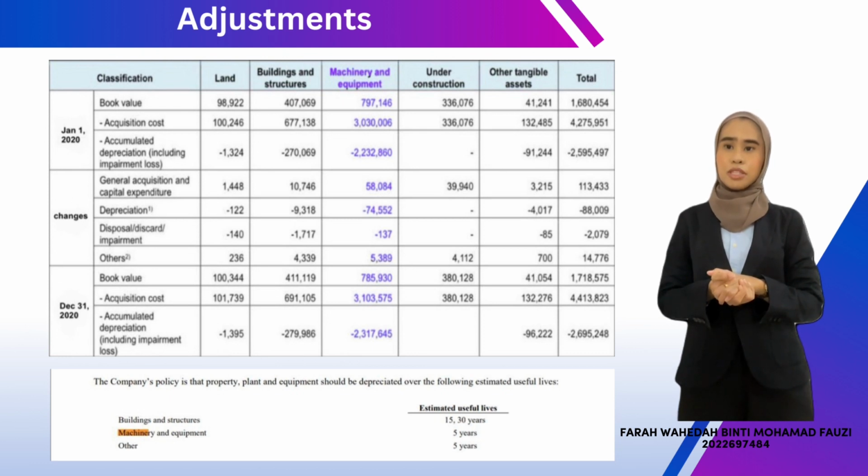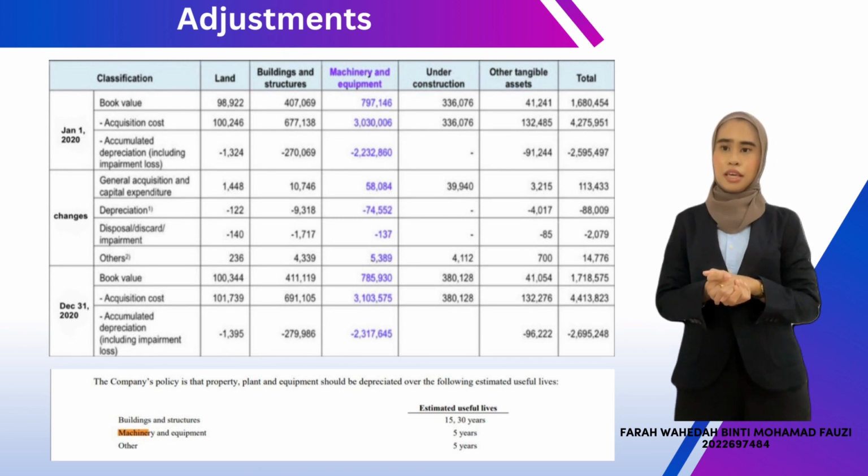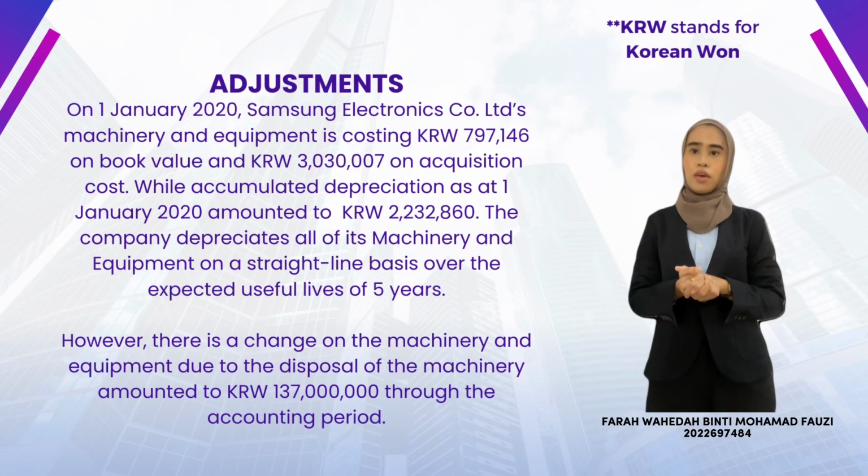The company depreciates all of its machinery and equipment on a straight-line basis over the expected useful lives of 5 years. However, there is a change in the machinery and equipment due to the disposal of machinery amounting to 137 million Korean won through the accounting period.